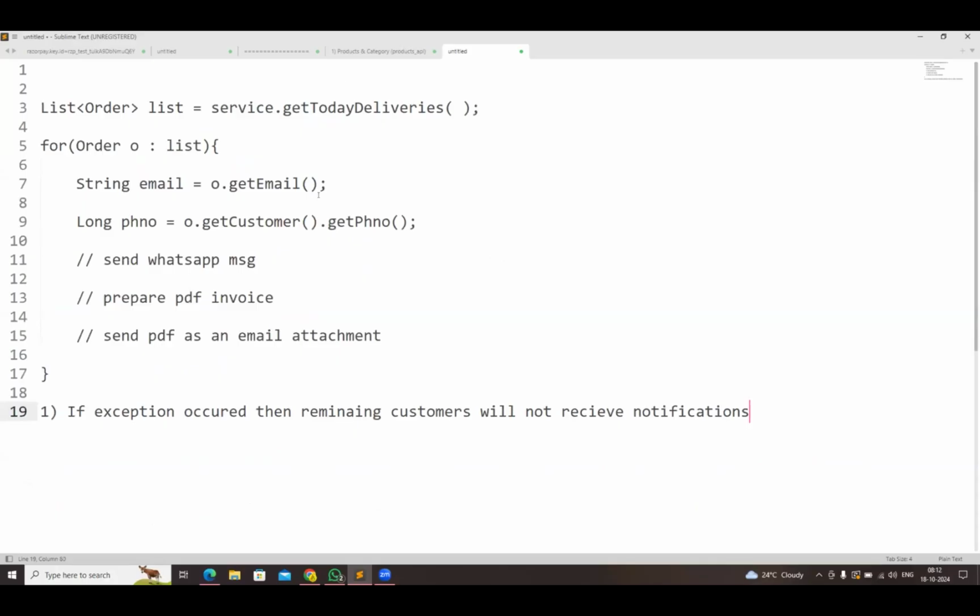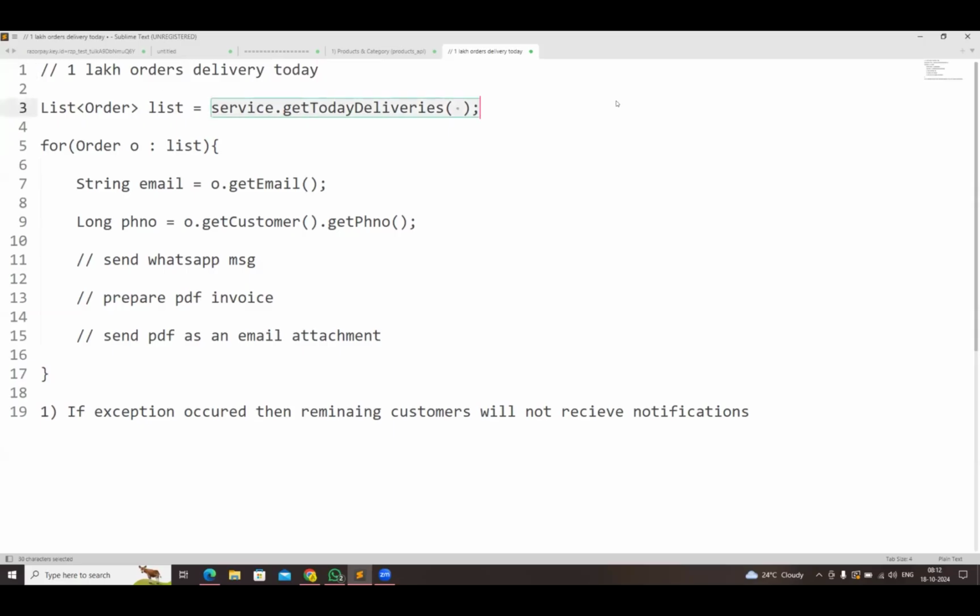Now we are getting what deliveries are available today. Select star from order table where the delivery date is equal to today. We are getting a list of orders. This list can be 1,000, 50,000, or even 1 lakh, because when there is a big billion day, many customers place orders. Today assume that there are 1 lakh deliveries. Today Amazon is delivering 1 lakh orders.